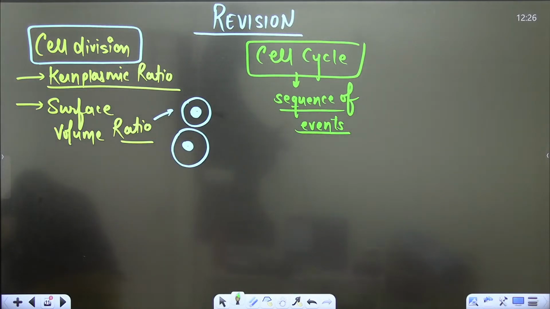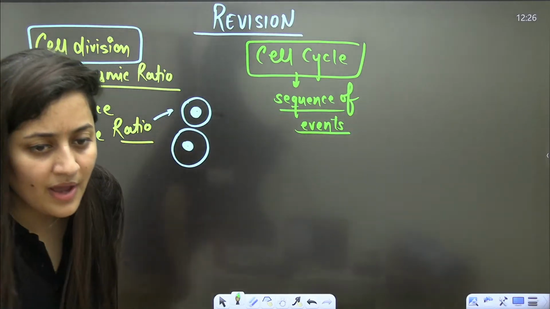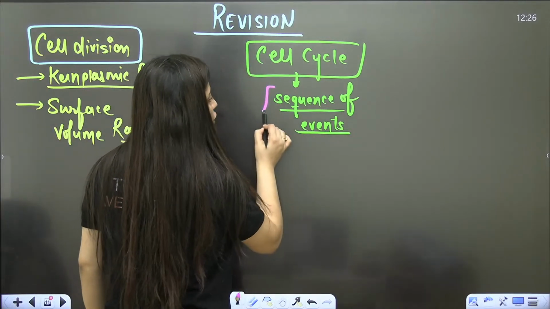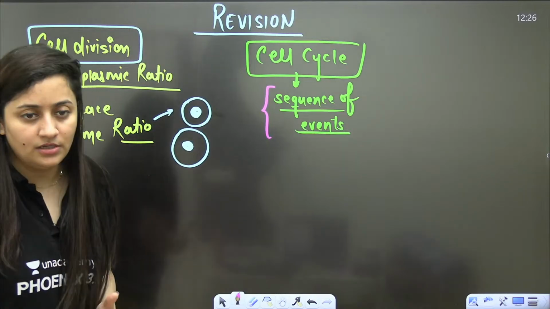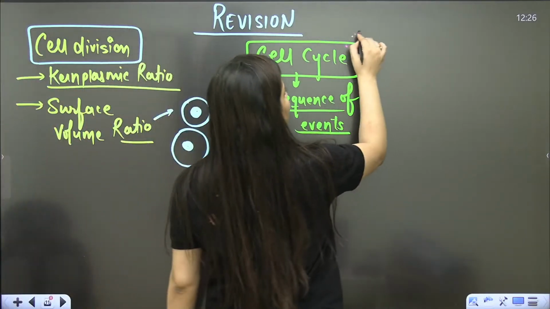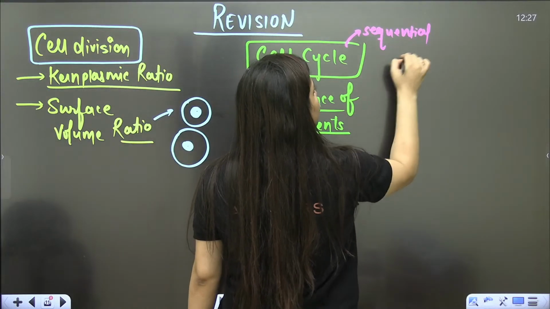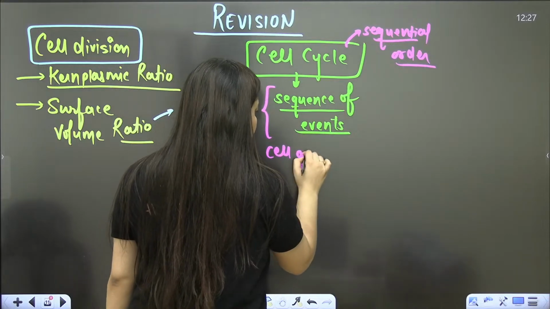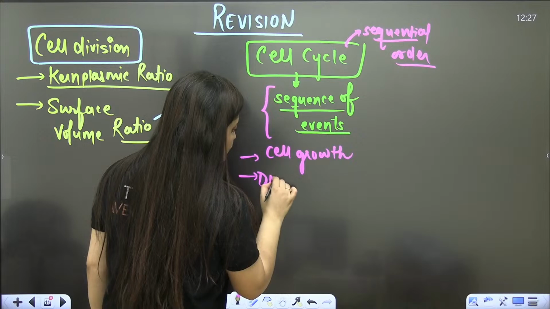So what is going to happen in the cell cycle? Yes, students, be quick. As I said, there will be a sequence of events, or you can say a proper sequential order, in which cell growth will be there, that is, the cytoplasmic increase. There will be DNA duplication.